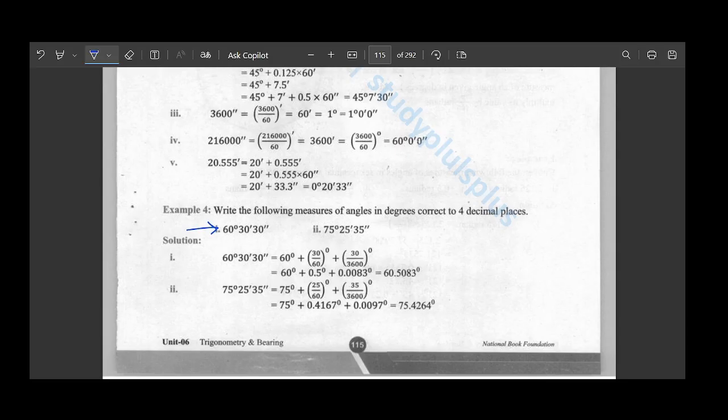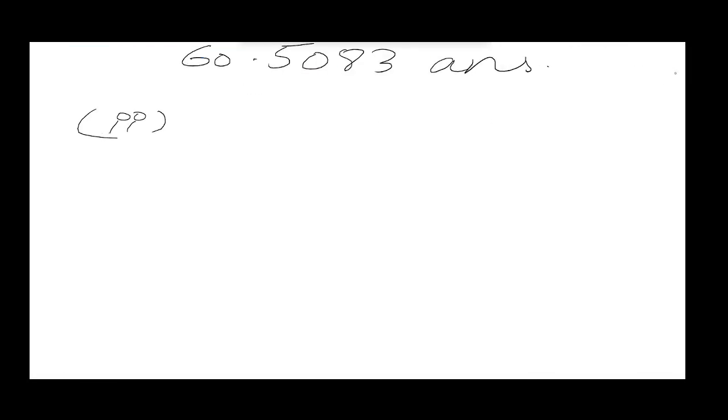Here we have 75 degree, 25 minutes and 35 seconds. So what will happen is that this 25 will be multiplied by 1 by 60 and that to degree. And for 35 seconds, it will be multiplied by 1 by 3600 degrees. So these are the steps that we need to follow. So let's write them.